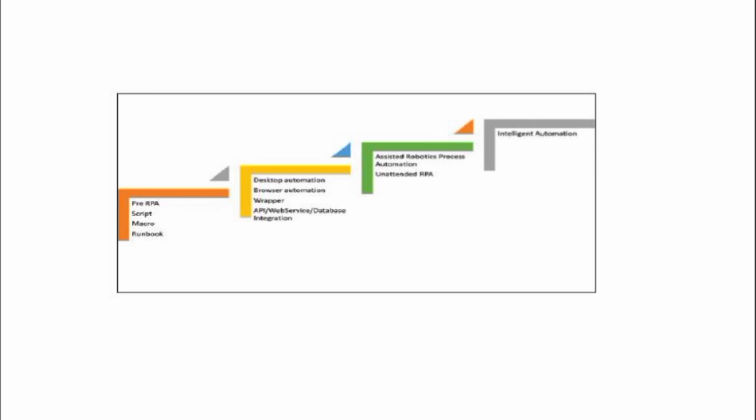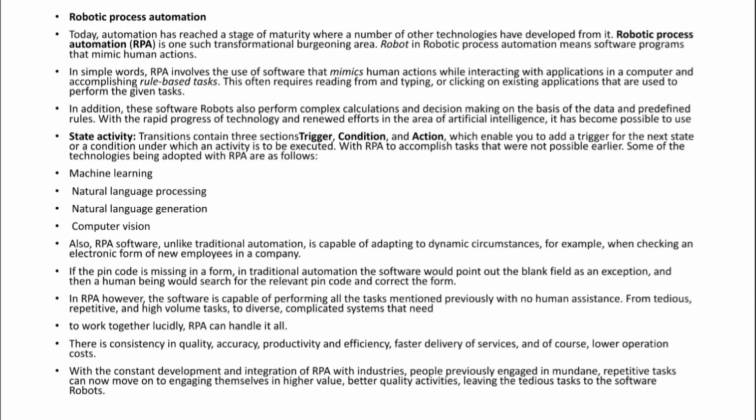What I have explained is now represented in a diagram. Robotic process automation is now explained in a more detailed way here. See here. Today automation has reached a stage of maturity.